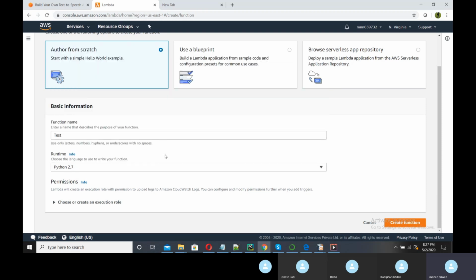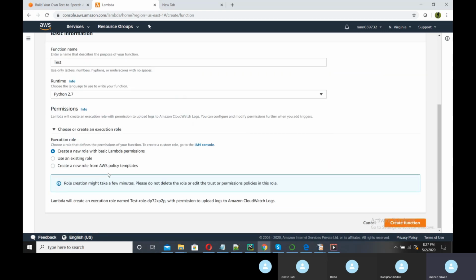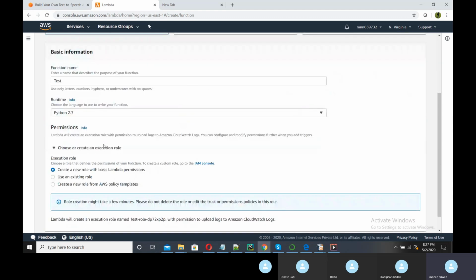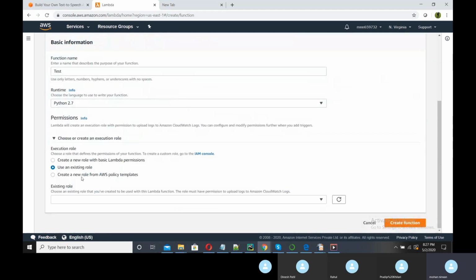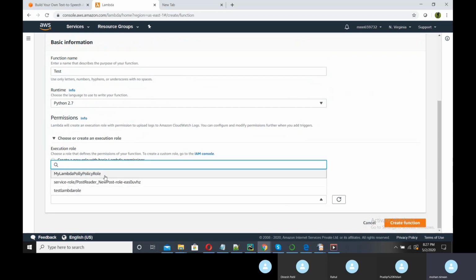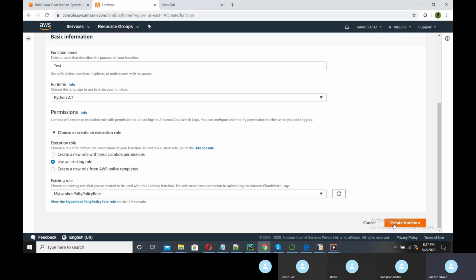We will select Python 2.7. Now it needs a permission, so from IAM you need to choose one. You need to create one role which will give full Lambda access here. I have one created already, so the existing role will be my Lambda policy. Okay, create function.